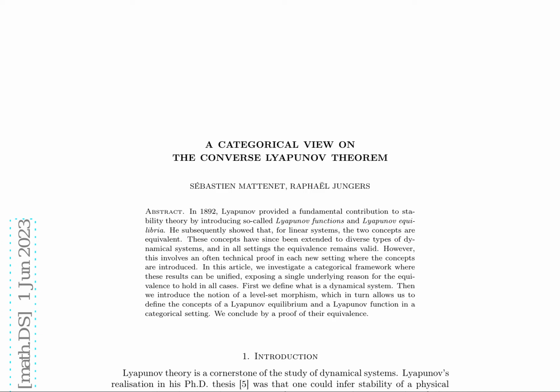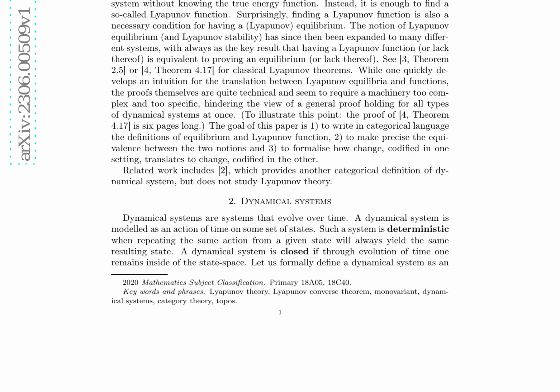The research paper investigates a categorical framework for the Lyapunov converse theorem, aiming to unify the equivalence of Lyapunov functions and equilibria across various dynamical systems. It begins by defining a dynamical system as an action of a monoid on a metric space, providing examples of deterministic closed systems, including uniform linear movement, linear discrete time systems, switching systems, and systems with discrete control.